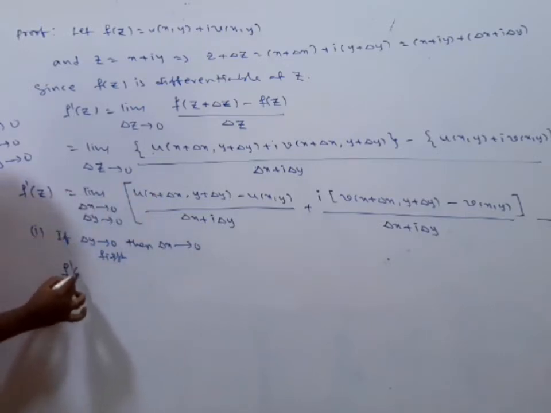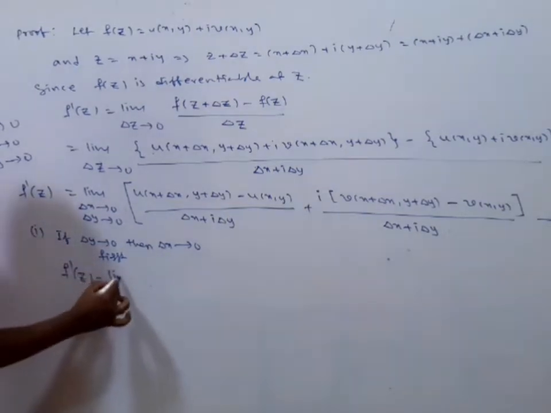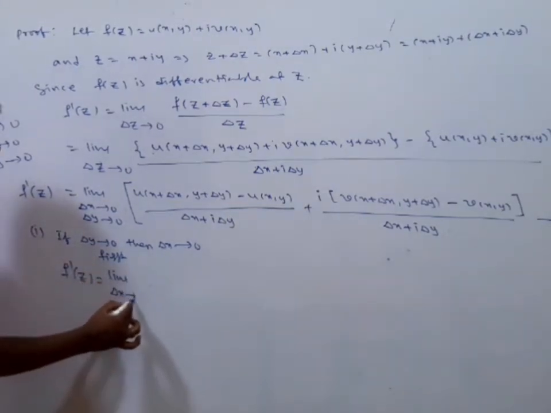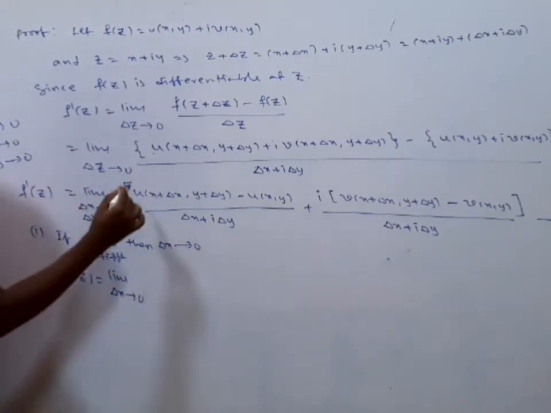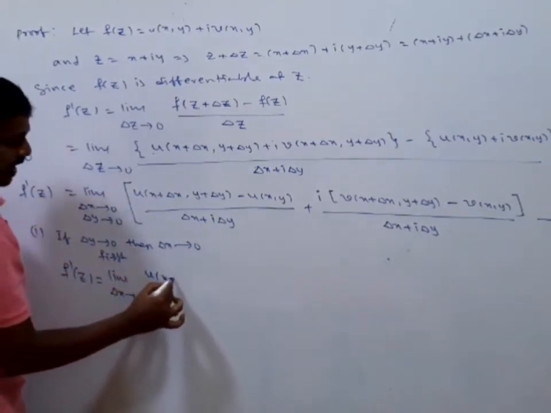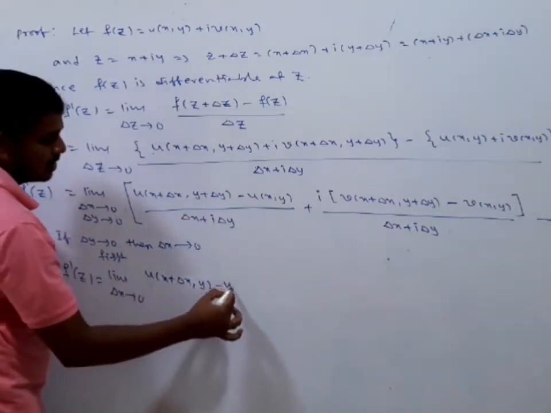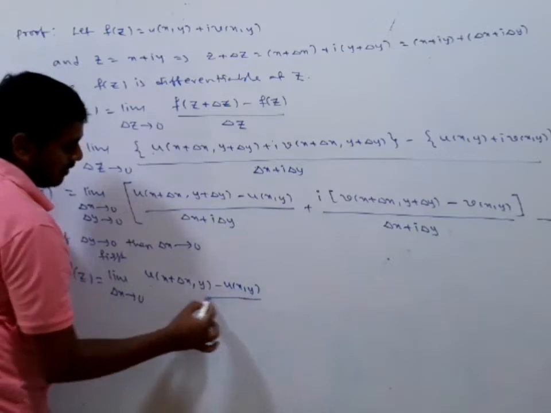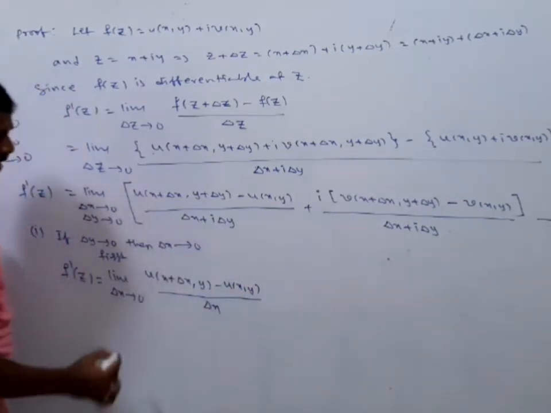First delta y tends to 0, so I substitute in equation 1 delta y tends to 0, which gives f dash of z is equal to limit delta x tends to 0. Already delta y equals 0, we have substituted, right? So we have u of x plus delta x comma y minus u of x comma y divided by delta x. With delta y tending to 0, what do we have in the denominator? Only delta x.